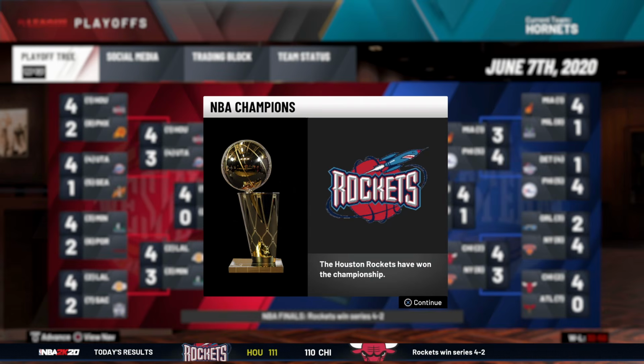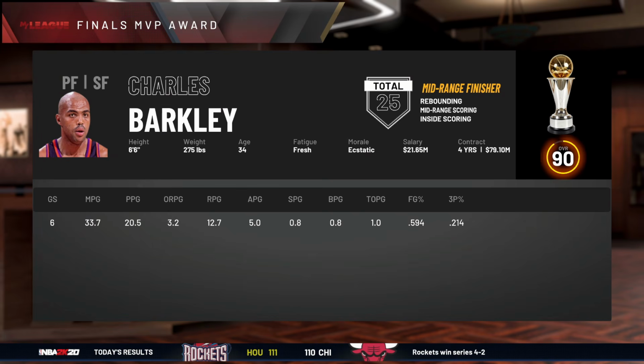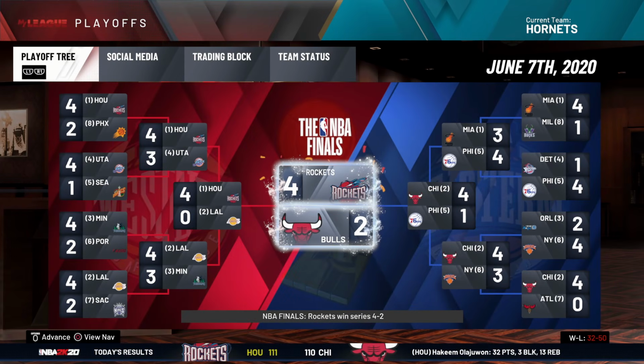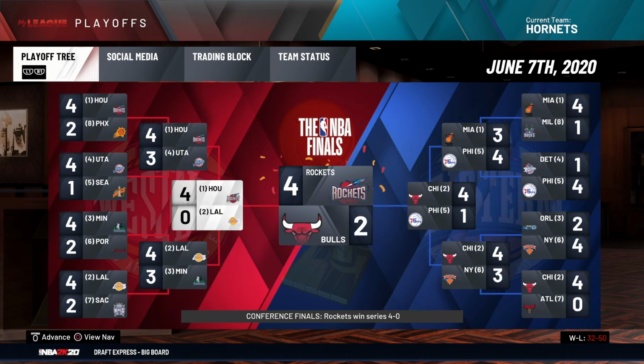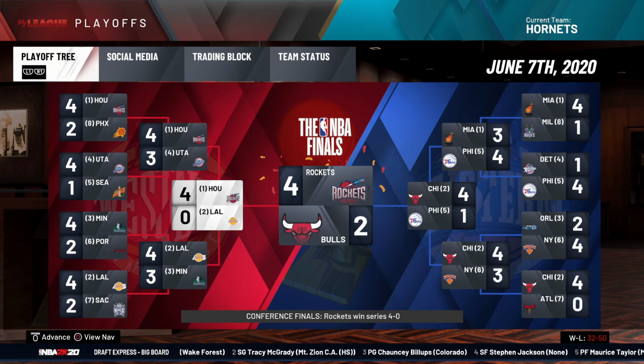Here we go. The Houston Rockets win the championship, led by Charles Barkley in the finals. So him and Hakeem, change that up. And now Charles Barkley has a championship. That's actually incredible. So maybe if Kobe was here in this case scenario, they would have actually not got swept 4-0 by the Rockets, but instead they did.